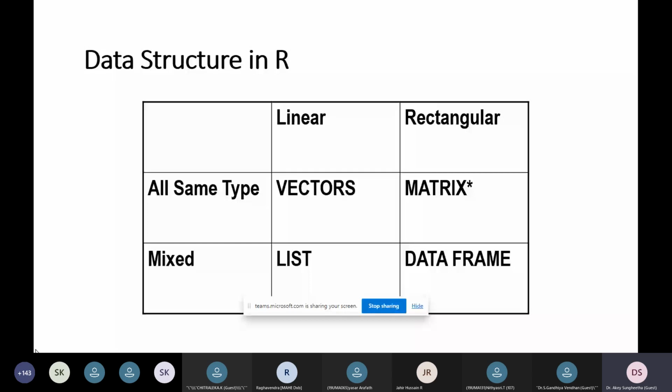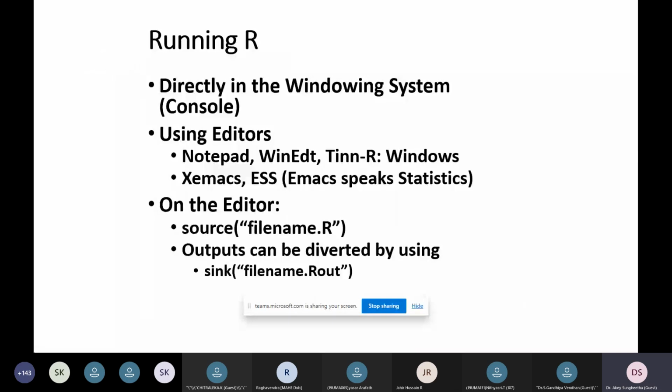by using these statistical insights using the R tool data structure functionalities. So how do you run R data? It is very simple. Directly on the command, we can retrieve some information, or we can save it in a file, and you have different editors to store it, and also you can specify the file name with .r, and output can be retrieved with .r out.